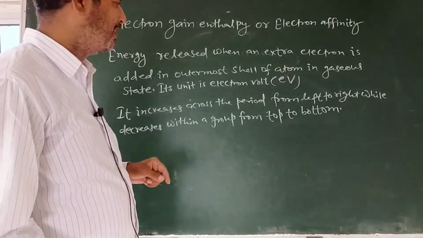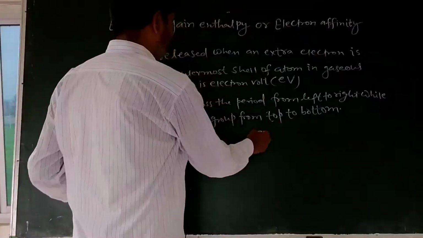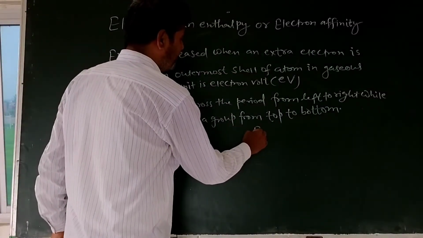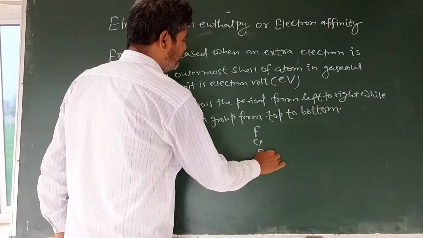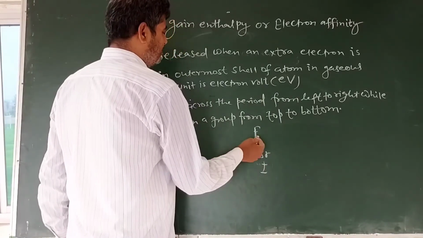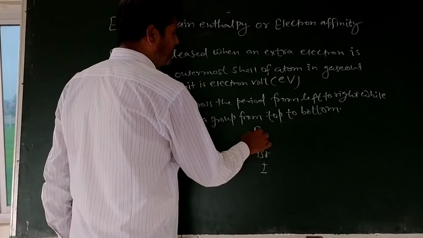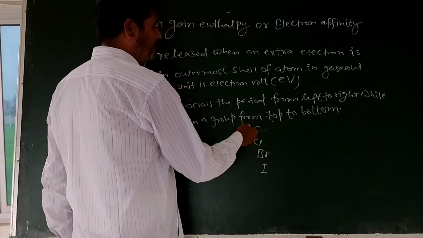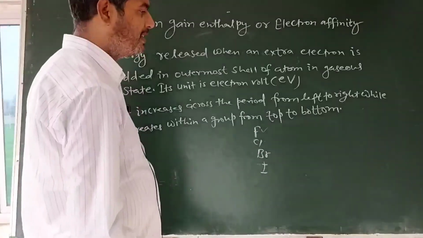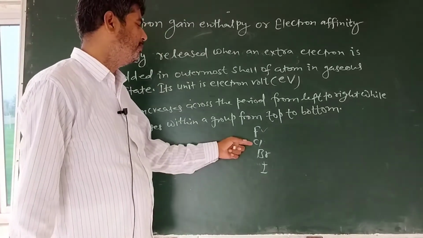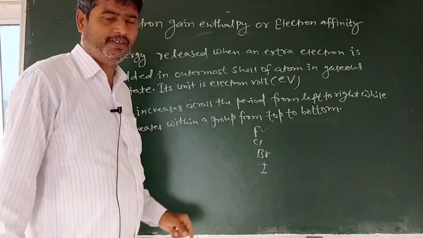So on the basis of this, electron gain enthalpy of Cl should be lower than that of fluorine, but the case is just reverse here. Electron gain enthalpy of chlorine is more than that of fluorine.